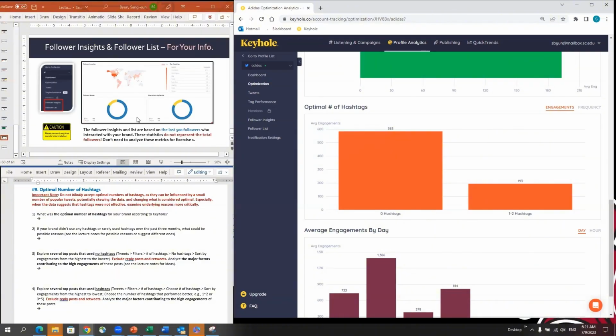And for other metrics called followers insight and followers list, you don't need to analyze these metrics for exercise 1. This doesn't represent the profile of your entire audience. This only captures a fraction of data from people who interacted with your brand only recently. You don't want to overly rely on these metrics to find actionable insights.